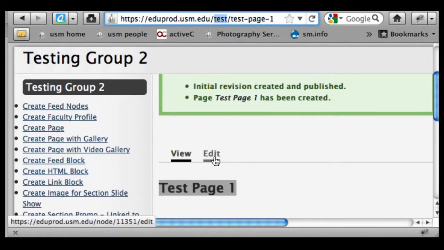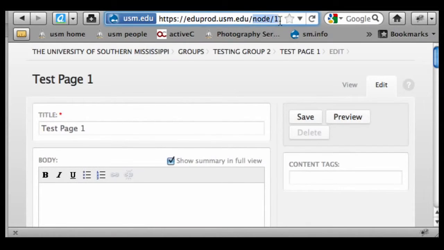And the other key thing, though, is what doesn't change. When I click on Edit, note that the URL up here switches, and what I'm seeing now is node 11351 edit, and it's basically saying I'm in edit mode, and this item in the system has a unique ID number that Drupal has created, and as we have hundreds of users in the system, these numbers will continue to grow. But this element in the system has a permanent marker of node 11351, regardless of whether I change that page title and the URL changes. So let's just demo that real quick.